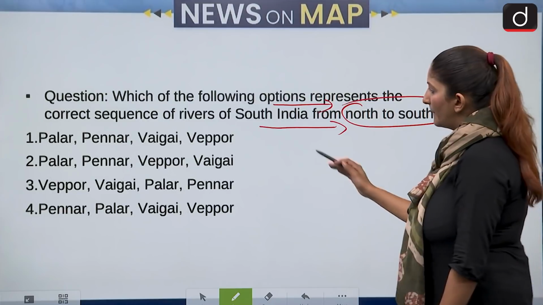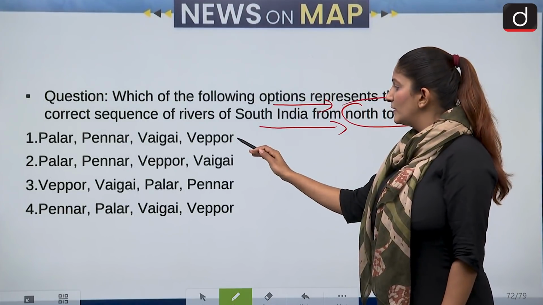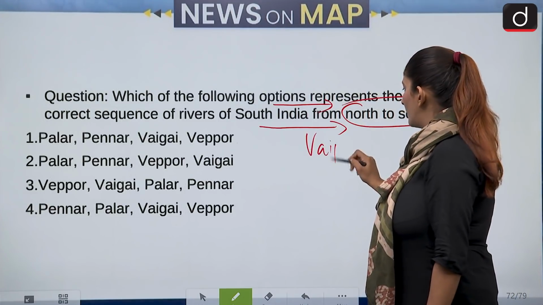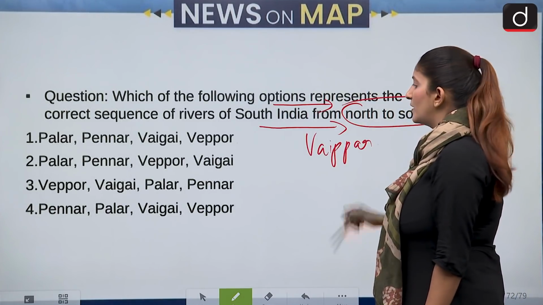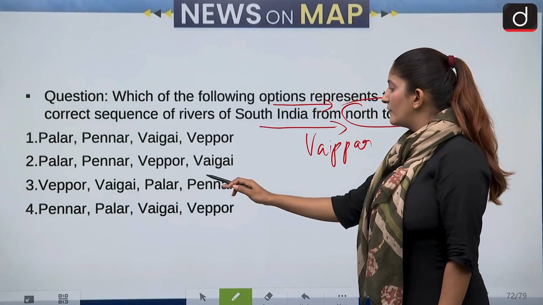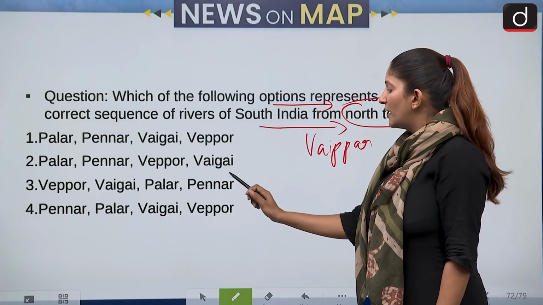The first one, Palar, Pennar, Vaigai. This is Vaipar, sometimes known as Vaipar. Okay, Vaipar river, that is in Tamil Nadu. Again, Vaipar. Palar, Pennar, Vaigai, Vaipar.